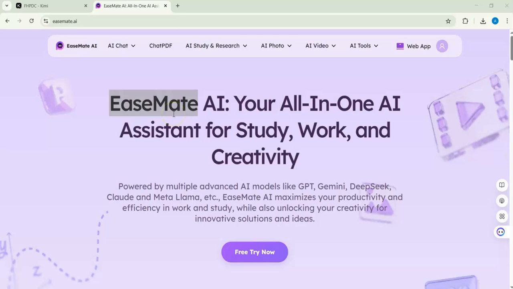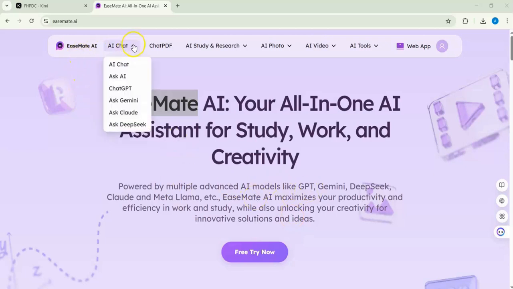It has a very simple interface, and you need to sign up either with your authentic email or a disposable email. Then you are here. But before we try it, we will just explore some in general, then maybe we'll try something specific. What I like here is that you can see multiple advanced AI models like GPT, Gemini, DeepSeek, Claude, and LLaMA, whatever. Here also you have many.